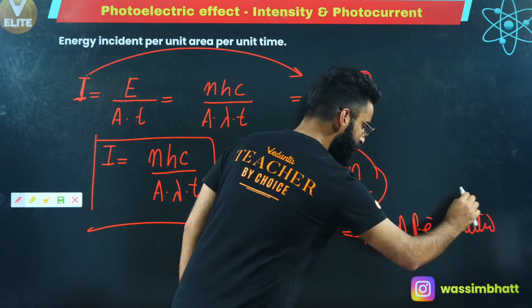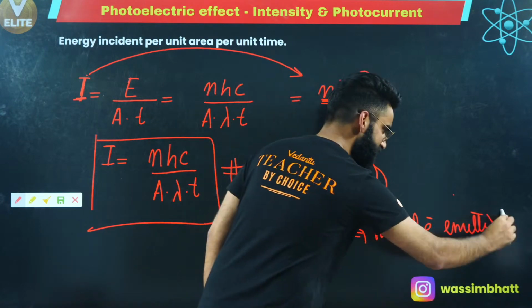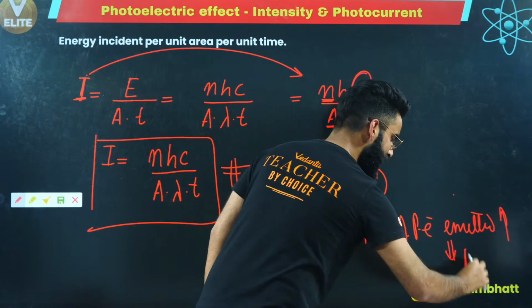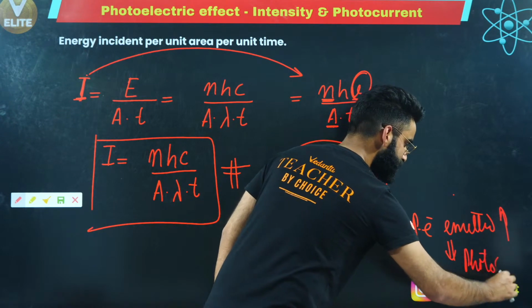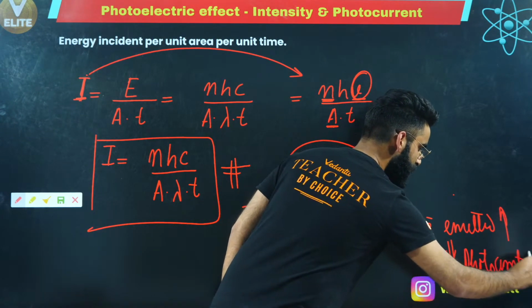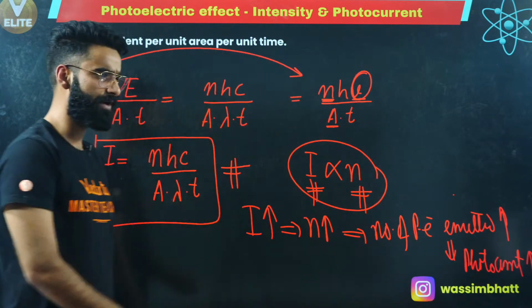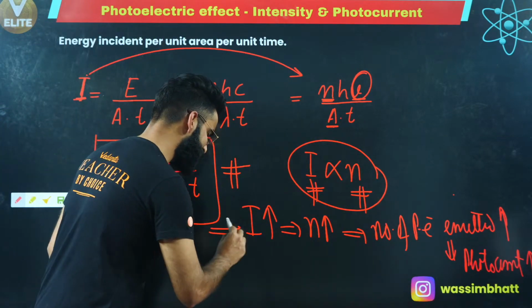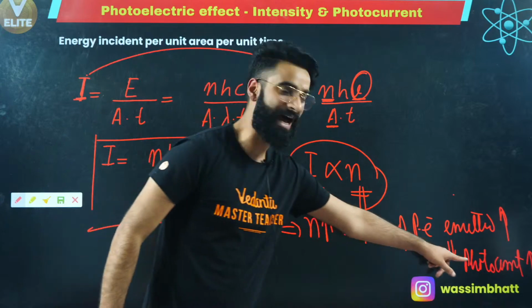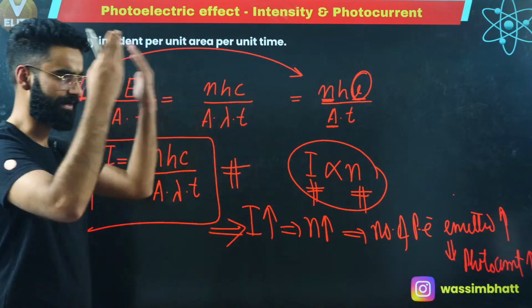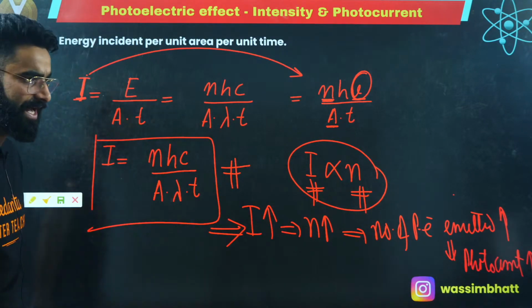And if the number of photoelectrons emitted increases, can I say photoelectric current will increase? So remember from now onwards, on increasing the intensity of the light, the photoelectric current increases. As simple as that.